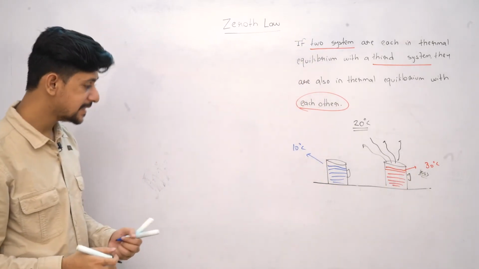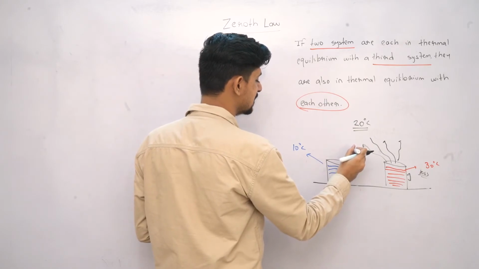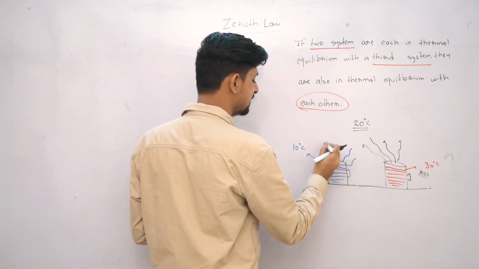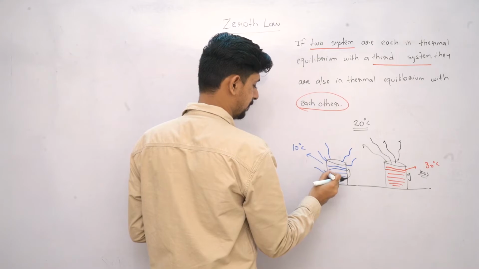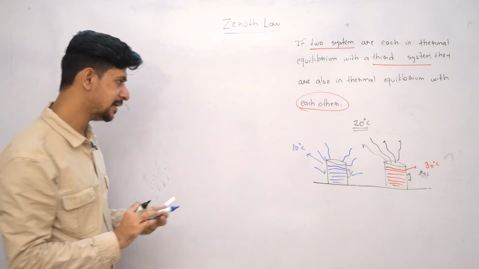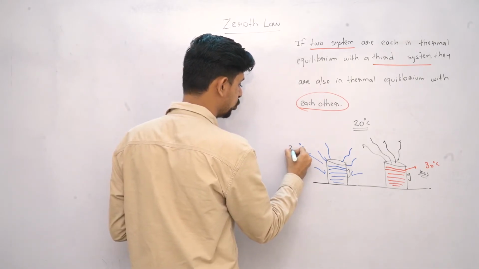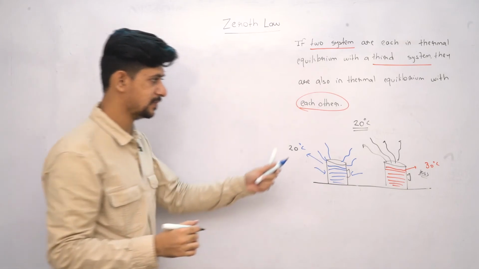At the same time, my other body is at a lower temperature than the surrounding, which means this will continuously gain heat energy from the surrounding. So this exchange will continuously take place until the cold coffee reaches 20 degrees Celsius, which is the temperature of the surrounding.